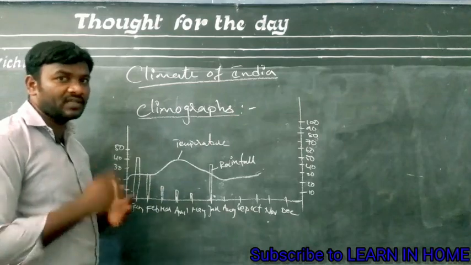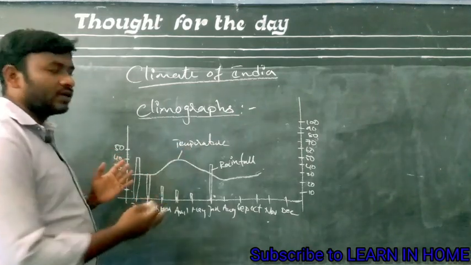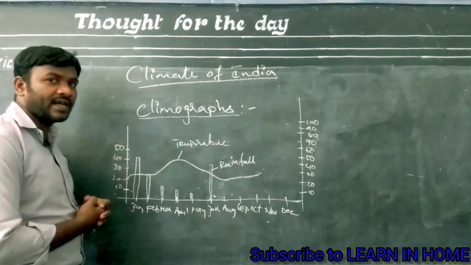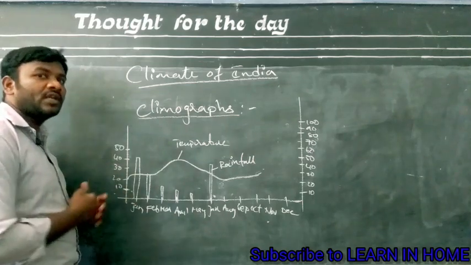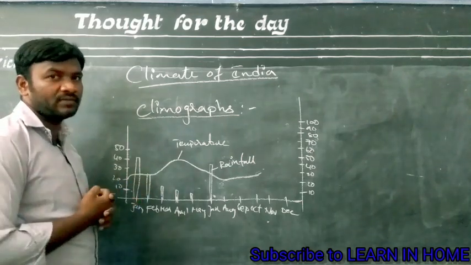And the questions they have given in the next table. So four different places of climographs they have given, and the table is also given. You need to complete the following table.